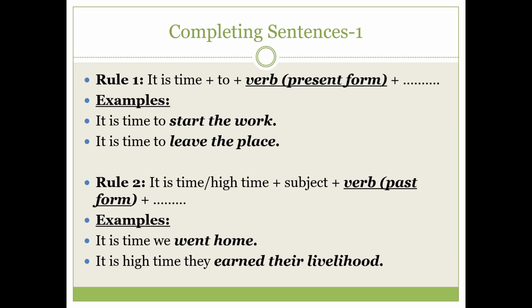So some differences you can see in rule 1 and rule 2. The main difference is after "to" we use the present form of the verb, and after "it is time" and "it is high time", when we use a subject, then we use the past form of the verb. I hope that you have understood and you will remember the rules.